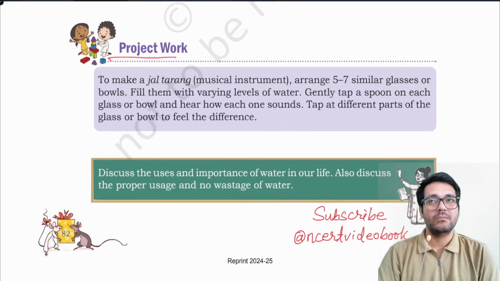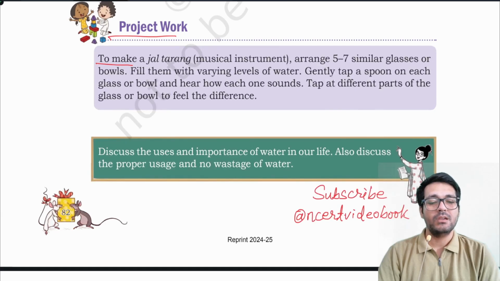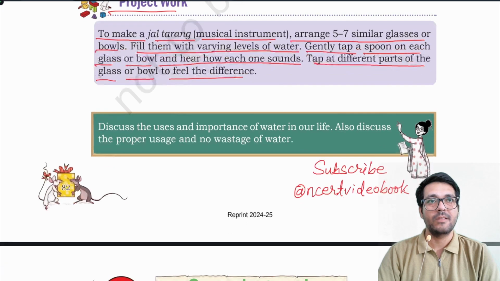Project work. To make a Jal Tarang musical instrument, arrange 5 to 7 similar glasses or bowls. Fill them with varying levels of water. Gently tap a spoon on each glass or bowl and hear how each one sounds. Tap at different parts of the glass or bowl to feel the difference.